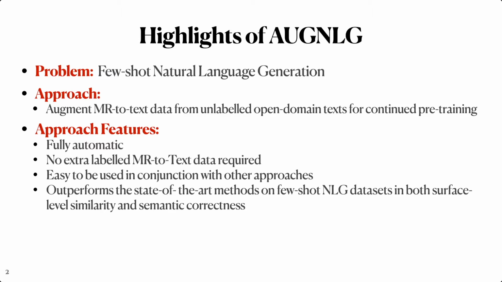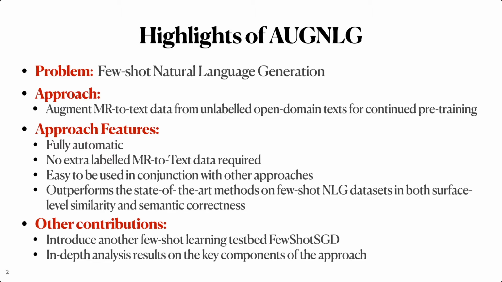It mostly outperforms the state-of-the-art method on existing few-shot NLG data in both surface-level similarity metrics, for example BLEU, and semantic correctness metrics, for example slot error rate. Since our approach is independent of existing transfer learning approaches, it can be used in conjunction with other approaches. Other than the novel architecture introduced, we propose and test our approach on a new few-shot learning testbed, few-shot SGD. We also provide comprehensive analysis results on the key components of our system to gain detailed insight into the relationship between the component-wise behavior and the various parameters.